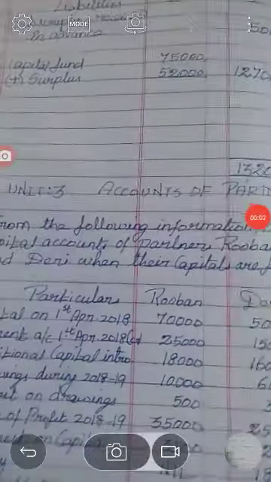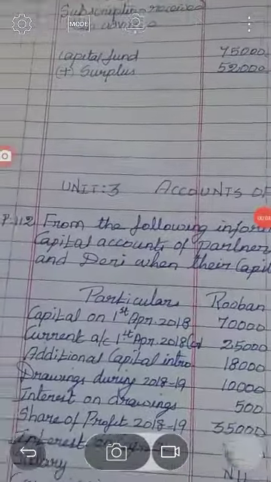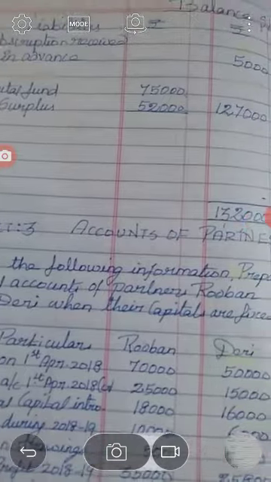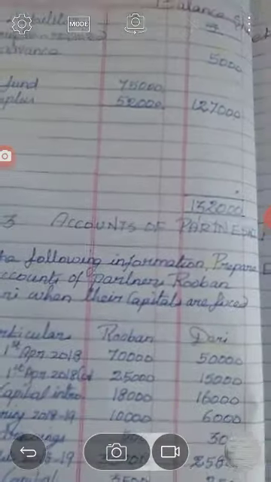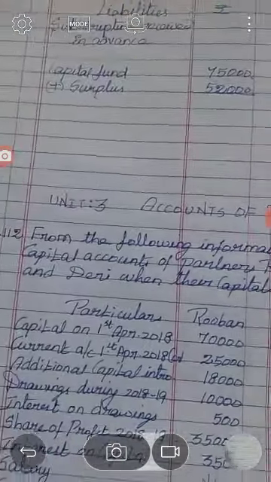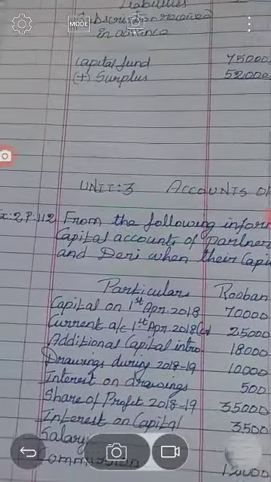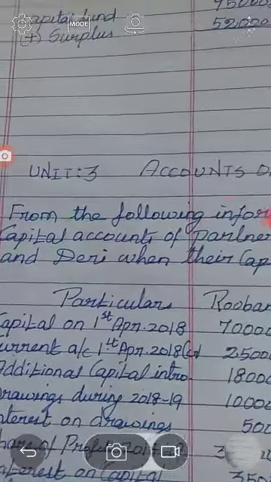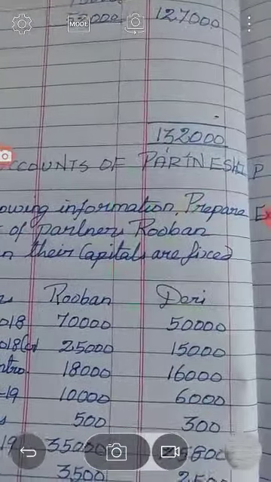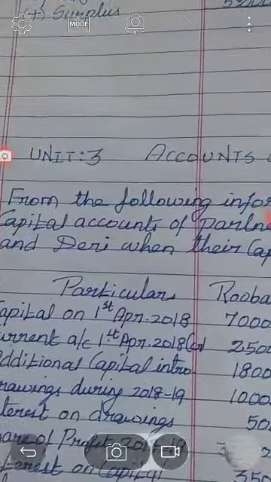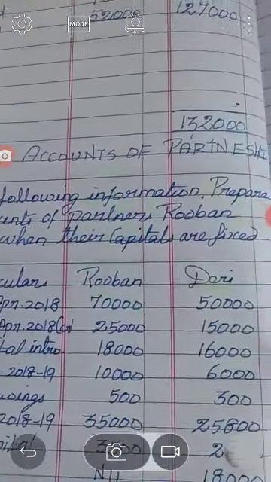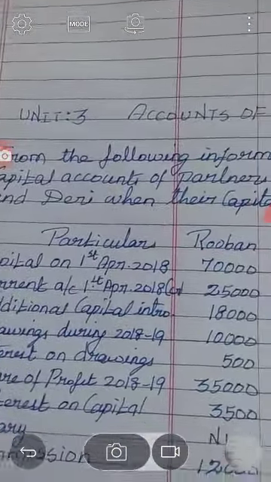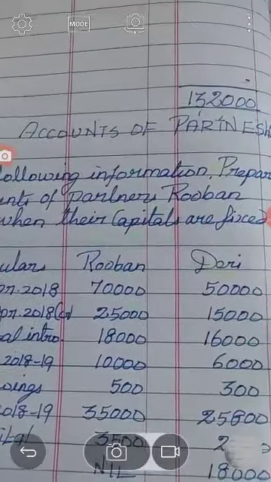Students, today we are going to see about Unit 3, accounts of partnership. In the previous class we discussed the theory point of view. Today we are going to discuss exercise number 2, page number 112. From the following information, prepare the capital accounts of partners Reuben and Devi when their capitals are fixed.